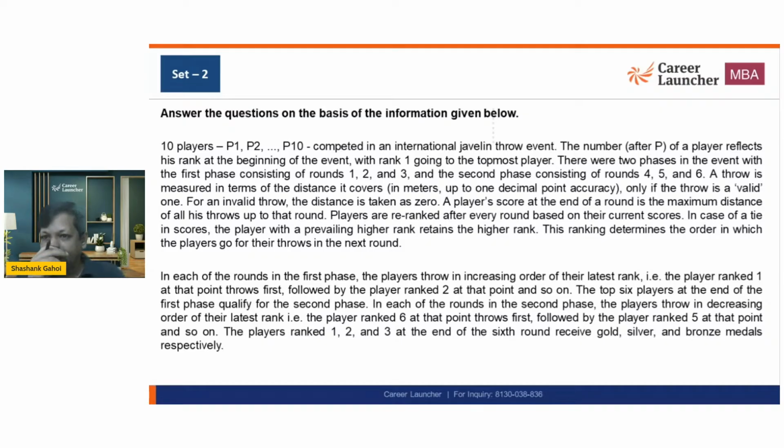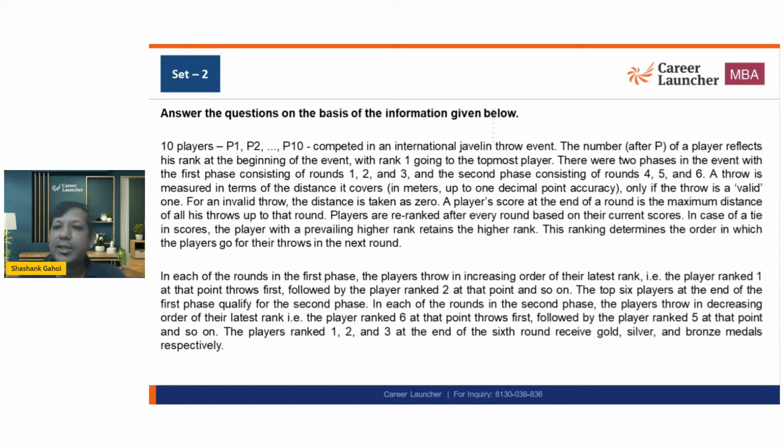So the number after P of a player reflects his rank at the beginning of the event. Now, rank one is the topmost rank. There were two phases of the event. The first phase consists of rounds 1, 2, and 3. The second phase consists of rounds 4, 5, and 6. A throw is measured in terms of the distance it covers, in meters, up to 1 decimal point accuracy, only if the throw is valid. For an invalid throw, the distance is 0.